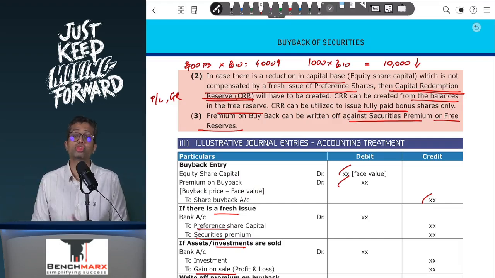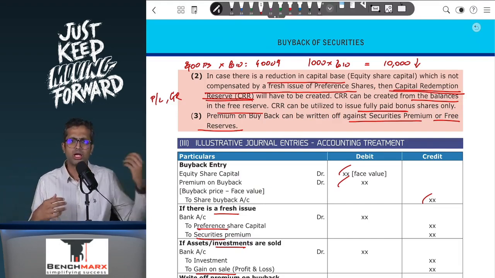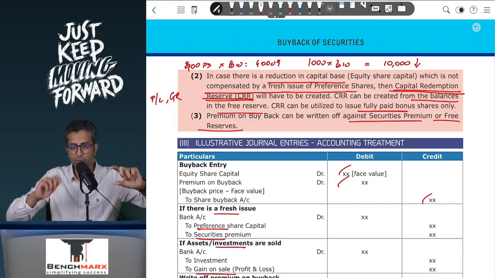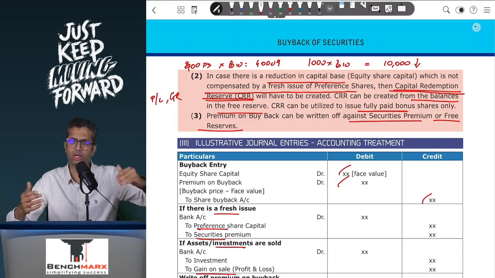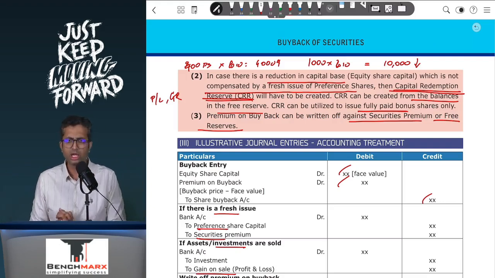Further, there can also be, let us say, debentures. Now, can you invest in your own debentures? Like when you look at shares, you cannot invest in your own shares. If you buy shares from the market of your own company, that is a buyback, and buyback rules of section 68 and 69 get triggered. In debentures, there's no separate buyback rules.